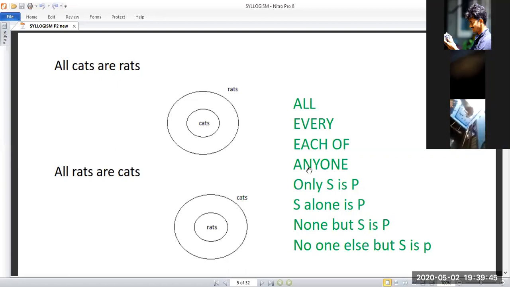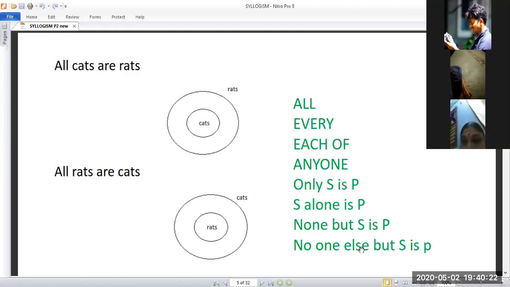If you take only, it implies all, because only means it is all. Another example is: none but S is P. To confuse you, they will give it like this: none. If you see none, you might go for the no model, but in order to confuse you they give such a question: none but S is P.